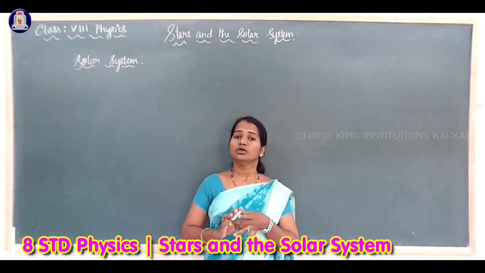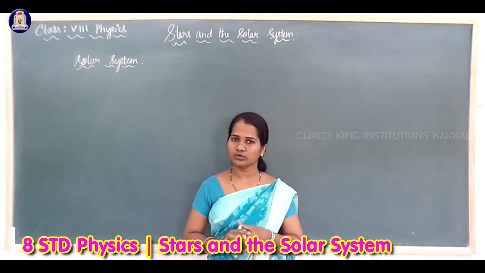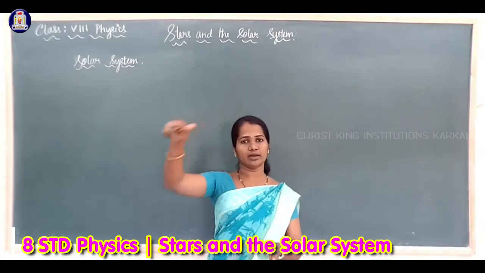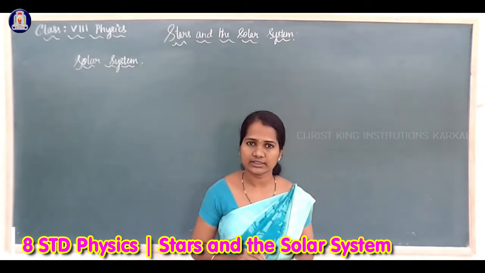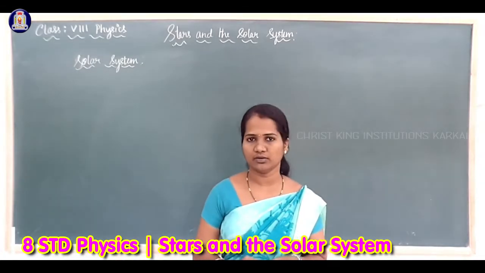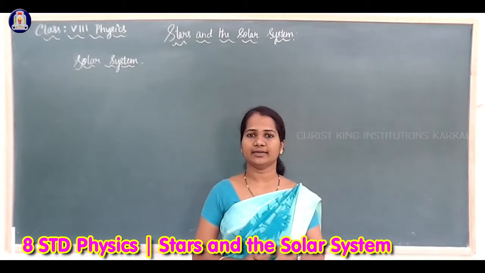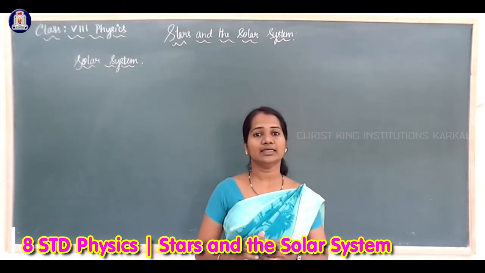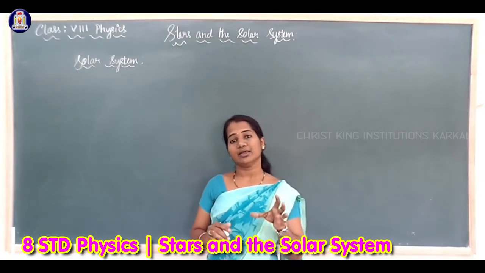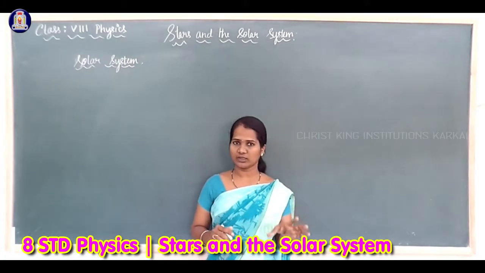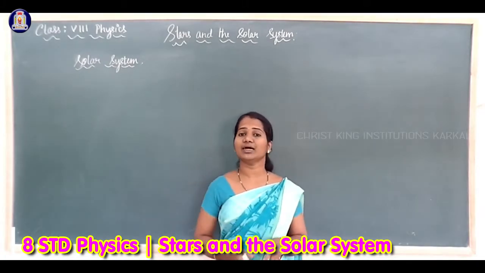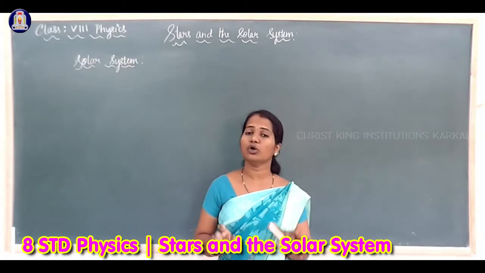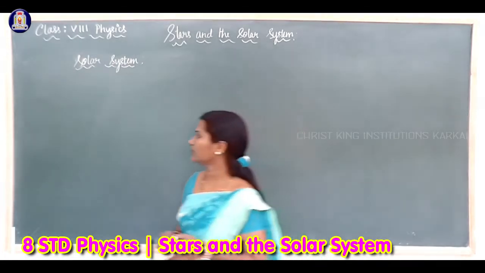So, planets revolve around the sun. They move around the sun in elliptical orbit. Earth is also a planet. If you take Earth as one planet, there are 7 other planets also present. So altogether, there are 8 planets.